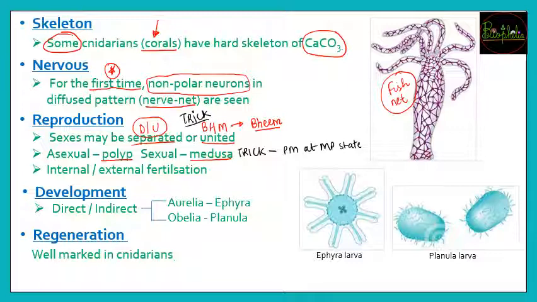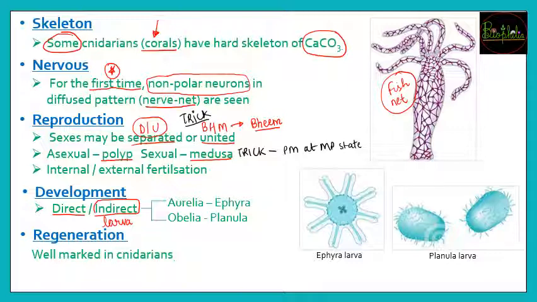So new individual के लिए there can be direct development, that means the organism or the new young one is almost going to be similar to the parent body. So उनका सिर्फ size छोटा होगा, but otherwise all the looks are going to be the same. But if you compare to the indirect development, in indirect development there is going to be larva formation, and this larva is going to be completely different in its structure, and sometimes जो parent body है it is going to be fixed, but in larvas they would be free swimming.